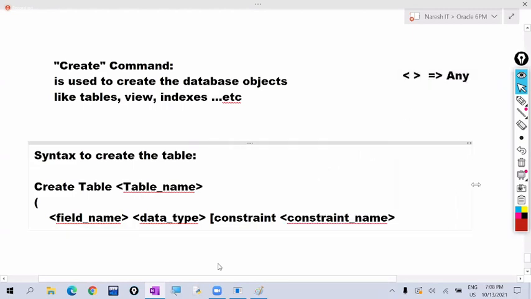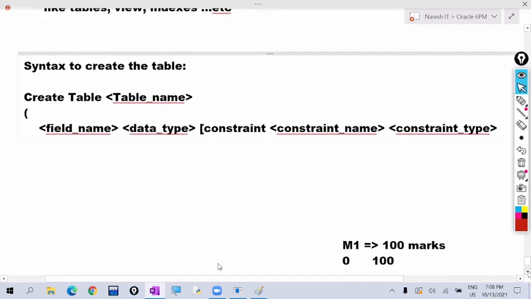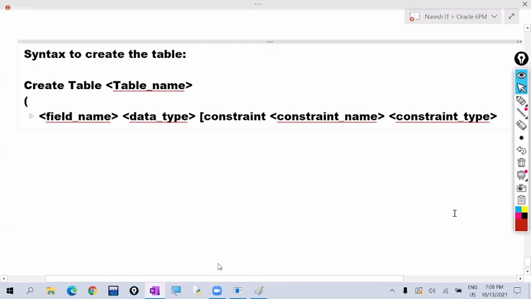After this, we write constraint type here. Okay, so this is defining one field. Among these, writing constraint, constraint name, constraint type is optional.